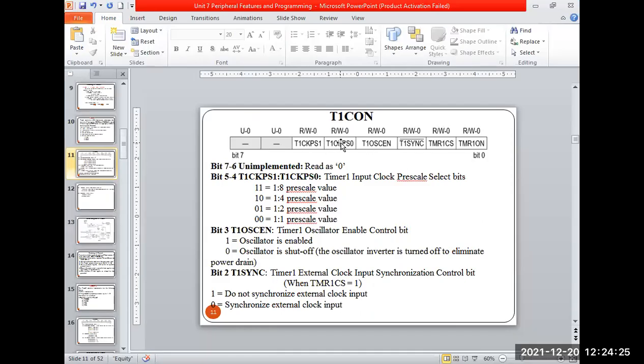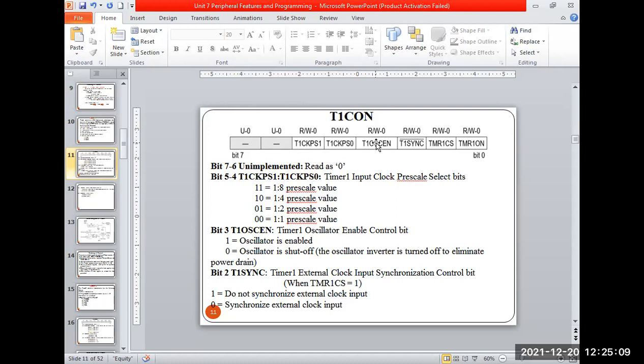If these bits in the T1CON register are 0, 0, the value is loaded for multiplying 1:1 only. Then timer 1 generates a 1 second window. By default, with 0, 0, it provides a time delay of 1 second. When I use 0, 1, it selects the input clock prescaler value 1:2. Meaning if it is designed for a 1 second output, I will get 2 seconds, so it multiplies by 2. Like this 1, 0 is 1:4 and 1, 1 is 1:8. So to select the prescaler value, these bits are used.